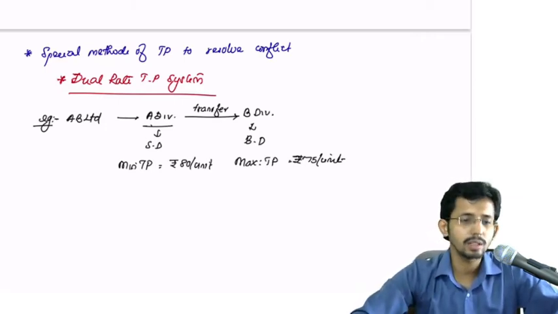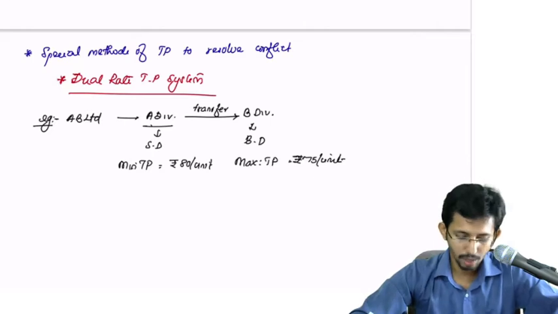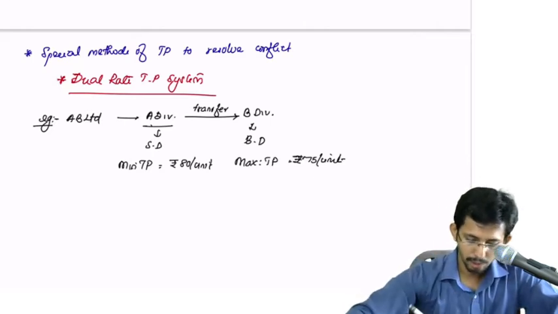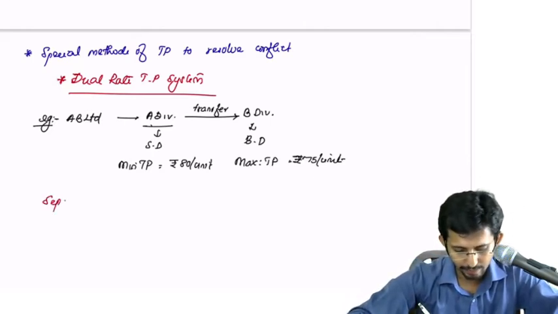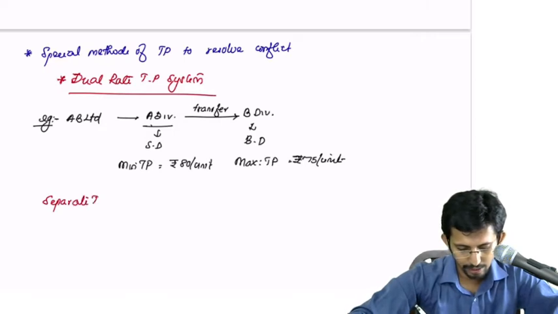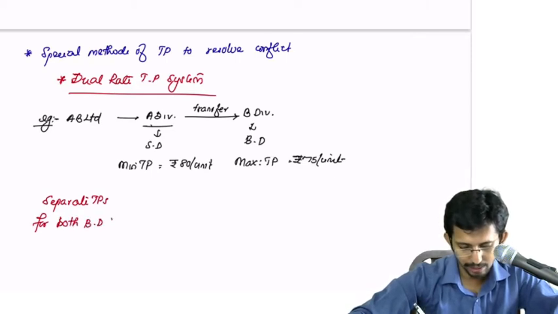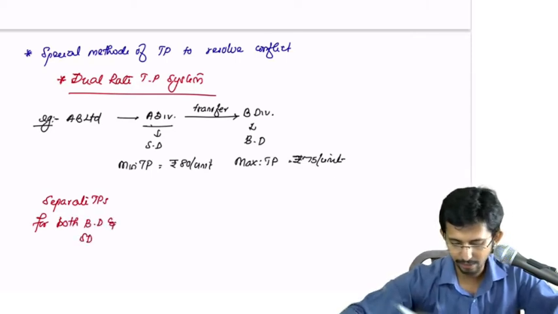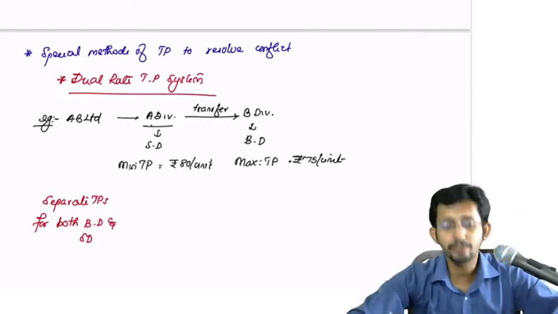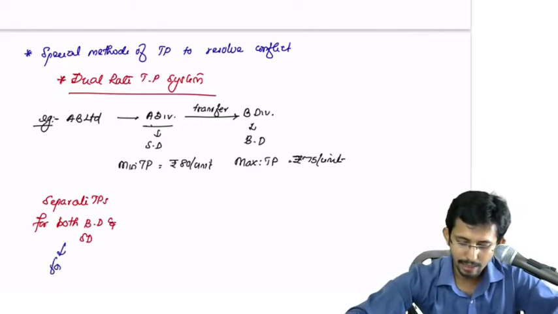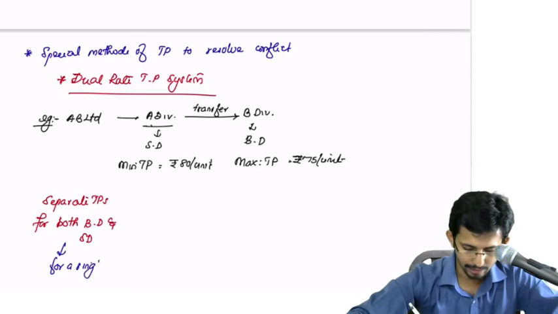So there is a conflict. So what do you have to do? You will fix two separate TPs for the buying division and the selling division. And this is not for different transactions, but for a single transaction.